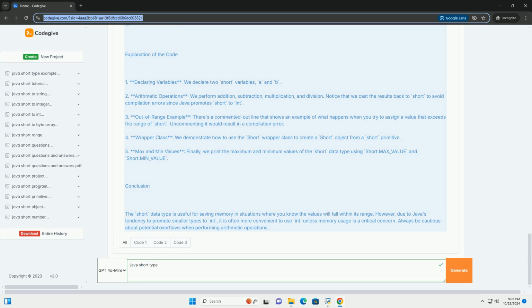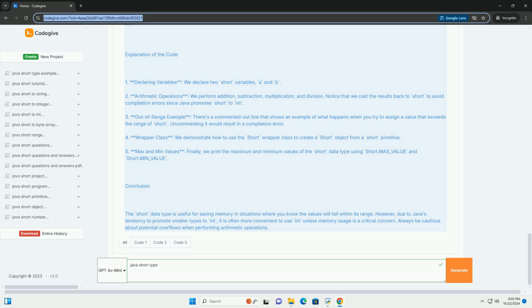When to use short. You might choose to use short instead of int when you are sure that the values will always fall within the range of the short type, and you want to save memory. However, it's essential to note that in many cases, using int is more common due to its wider range and the fact that most Java operations are performed using int.